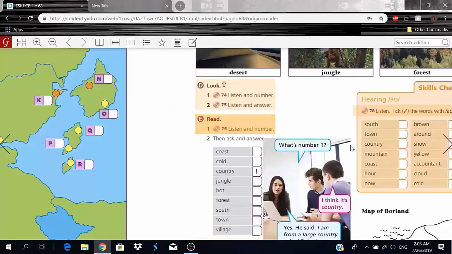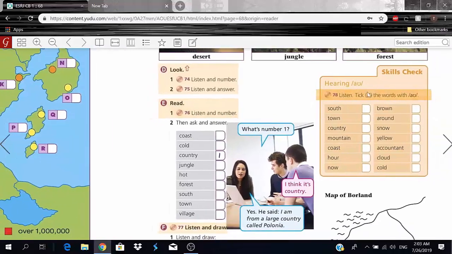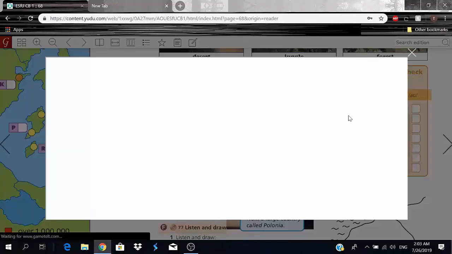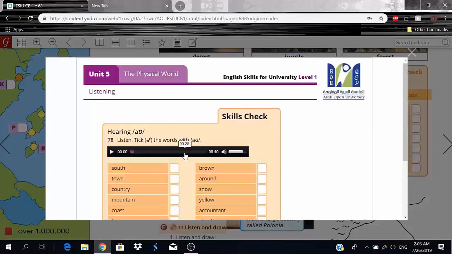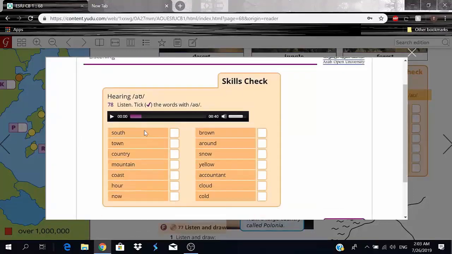Okay? Now let's go back to that skills check that I told you guys about. Let's actually tick the correct words here. So first of all, you guys listen to how the words are pronounced. I know I just said it, but now listen to it from someone other than me, and before starting this ticking exercise, try to say the words with that same ow that you're going to hear, okay?